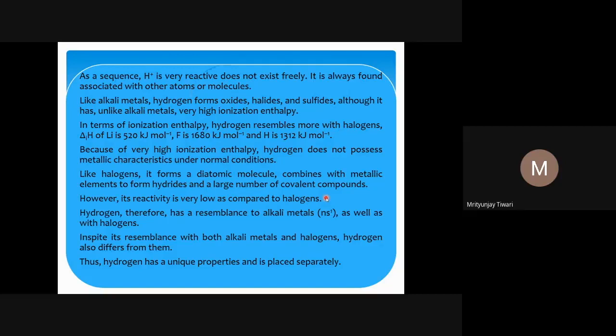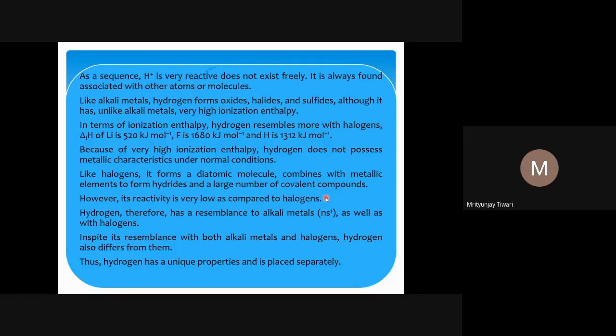And this single bond between two hydrogen atoms is much stronger. Its bond dissociation energy is very high compared to those of the halogens. Since the bond dissociation energy is very high, if hydrogen has to react, that hydrogen single bond should be broken first. To break that, you need to provide more energy, and if you need to provide more energy for a reaction to happen, it means that compound is not much reactive. And why is this hydrogen-hydrogen bond very strong?